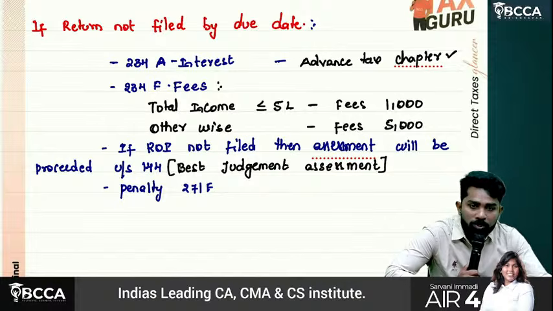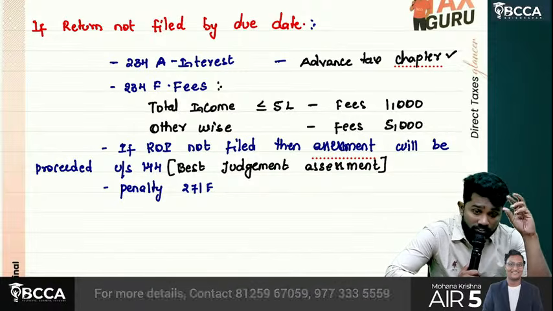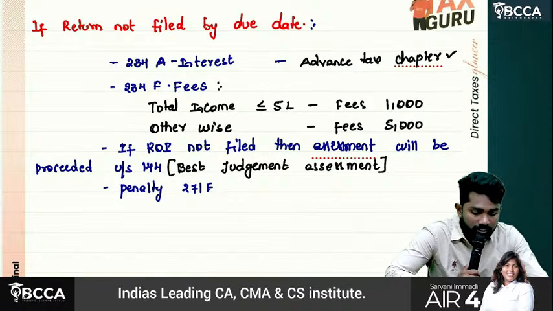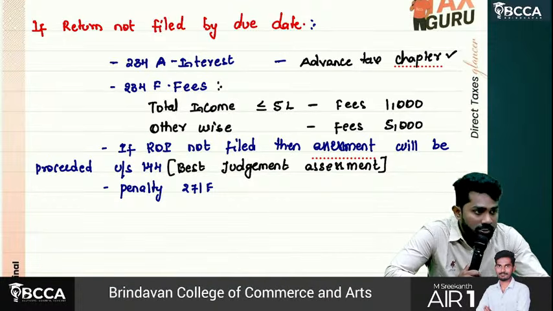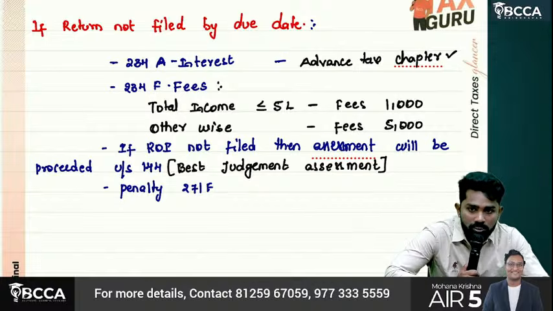Then what happens if return is not filed? 234A interest will come, 234F fees will come. How much, sir? Up to 5 lakhs, 1,000; above 5 lakhs, it is 5,000. If return of income is not filed, then assessment will be processed under section 144. Sir, if there is no return, then they have to assess with the information available with them only, which is called best judgment assessment.